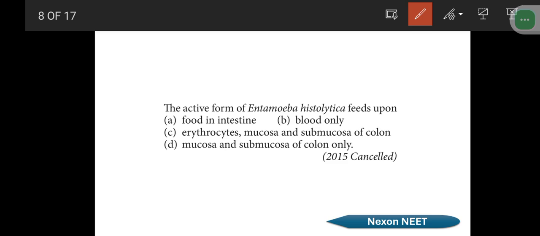So what is going to happen here? The active Entamoeba histolytica organism is going to feed upon erythrocytes, mucosa and submucosa of the intestine. Erythrocytes are the blood, along with mucosa and submucosa, so that we get blood in the stool. Okay, so please note it down.